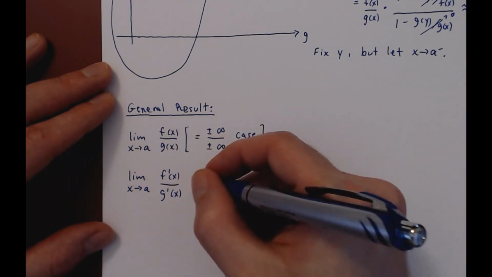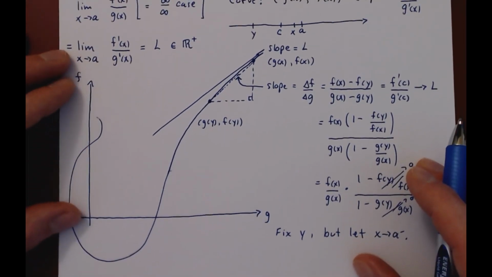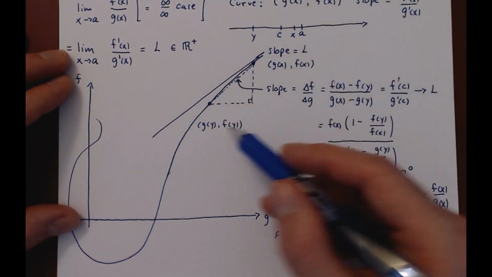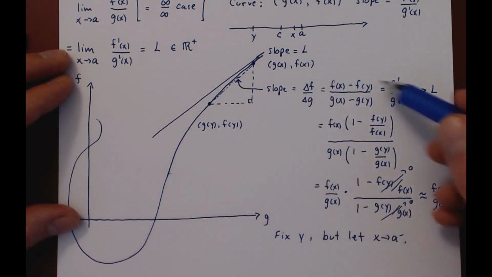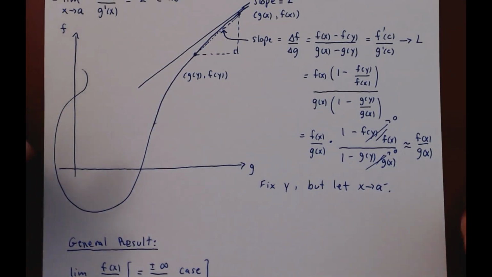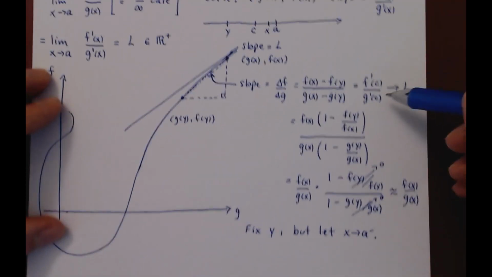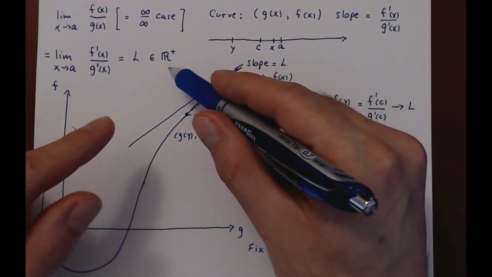Obviously, L does not have to be positive, right? The argument carries over the same. If L is negative, instead of drawing a line of positive slope, you draw a line of negative slope. The argument works just the same. And we also can allow L to even be positive or negative infinity. If you think about this, the argument will work the same if L is infinite.